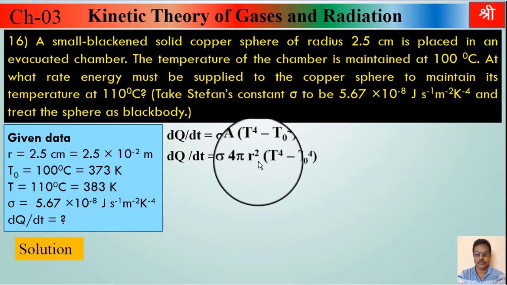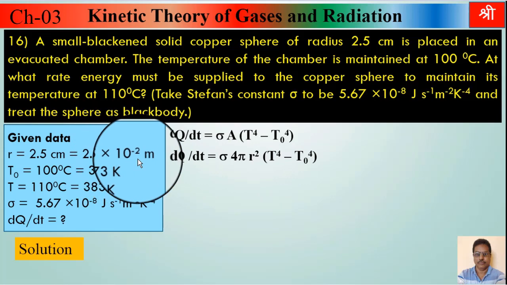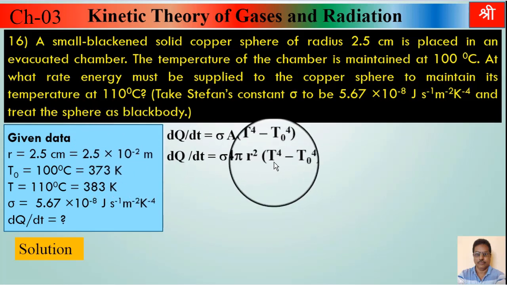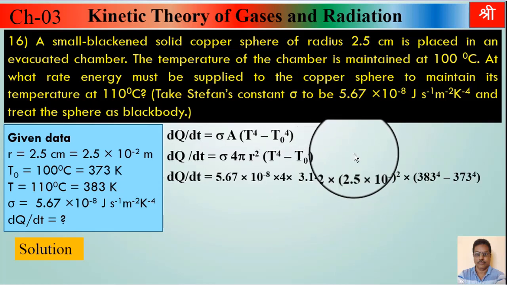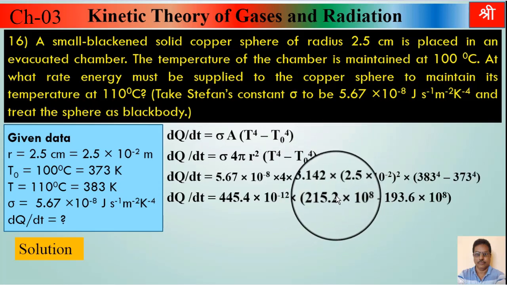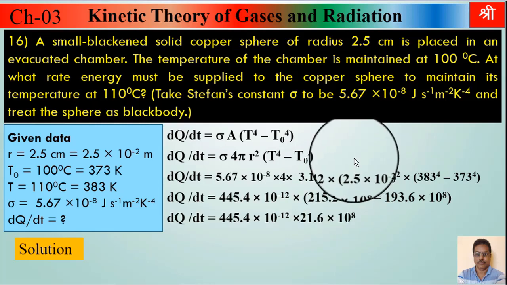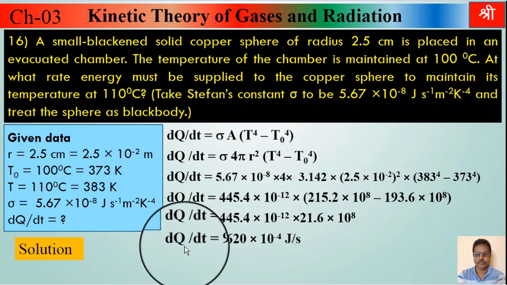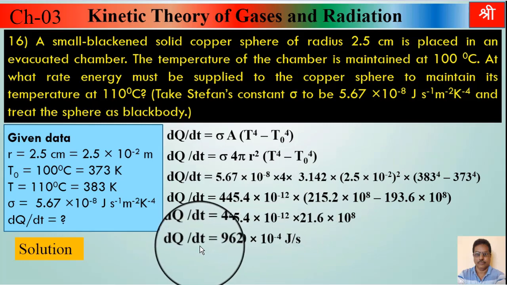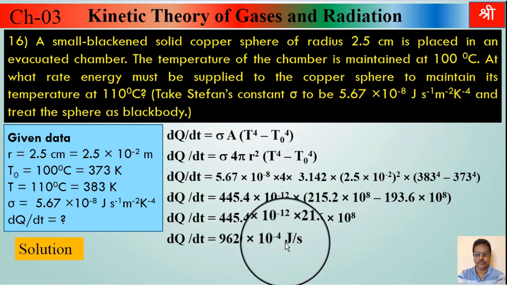Now all values are given. Sigma is given, radius is given here, you can see 2.5 into 10 raised to minus 2. Temperature of sphere, T, is given, temperature of chamber, meaning surrounding, is given. Substitute all these values, do these calculations, check these calculations, and finally after doing these calculations we get the answer: dQ upon dt, rate of loss of heat, equal to 9620 into 10 raised to minus 4.